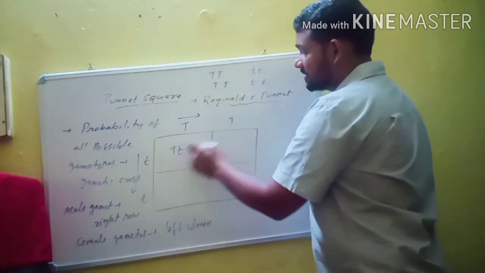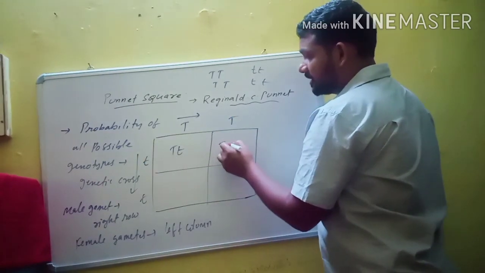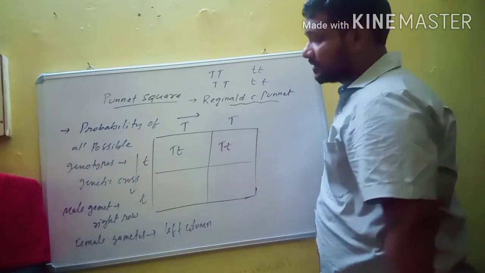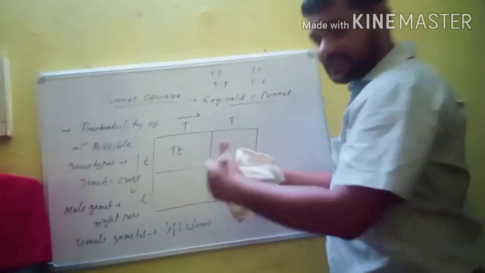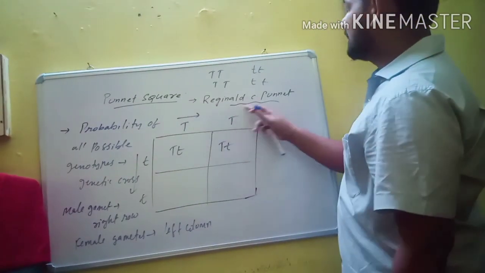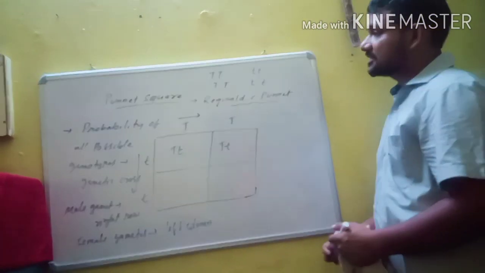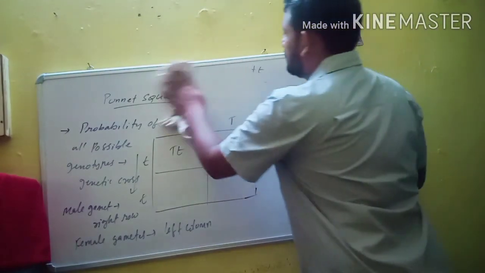This is a tall organism. Again capital, because it is dominant; small is recessive. That's why the dominant allele is written first. So like this, this is the calculation of the possibility of all genotypes in a genetic cross. That is nothing but the Punnett square. It was developed by Reginald C. Punnett, a British geneticist.